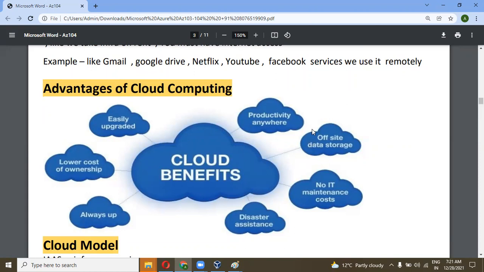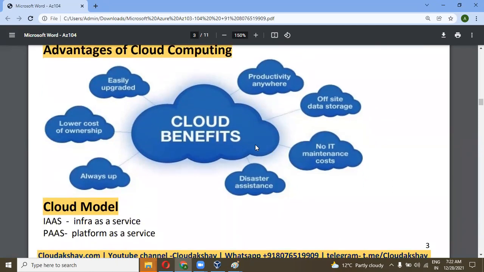Offsite data storage means we no need to store our data on premises. We can store any type of data in the cloud, any type of databases over the offsite storage. No IT maintenance cost means no OPEX. We no need to manage the electricity, the AC power, or a different IT team for the different resource managers.